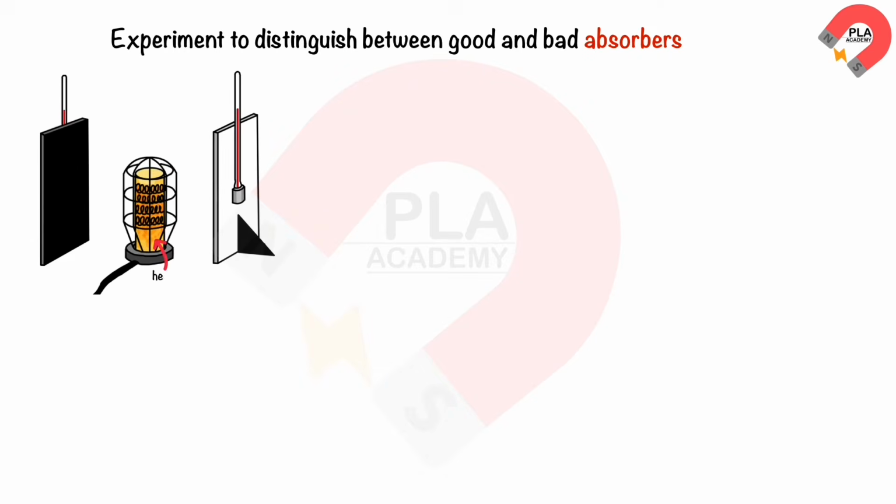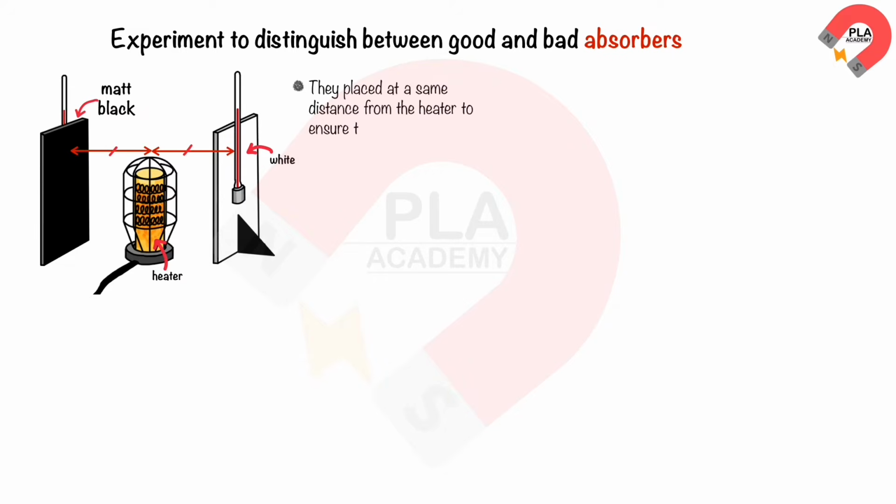An experiment to distinguish between good and bad absorbers of infrared radiation. Set up the experiment as shown. 2 metal surfaces are painted with matte black and white. They are placed at the same distance from the heater to ensure that this is a fair test. 2 similar thermometers are attached at the back of the 2 surfaces.